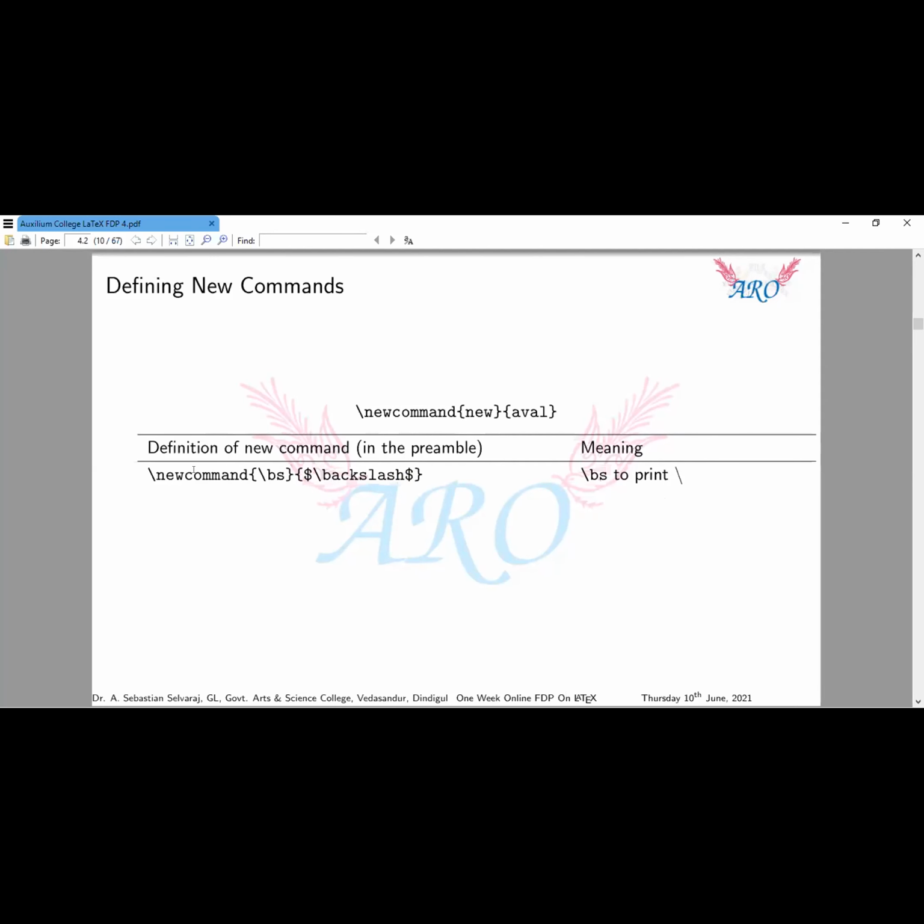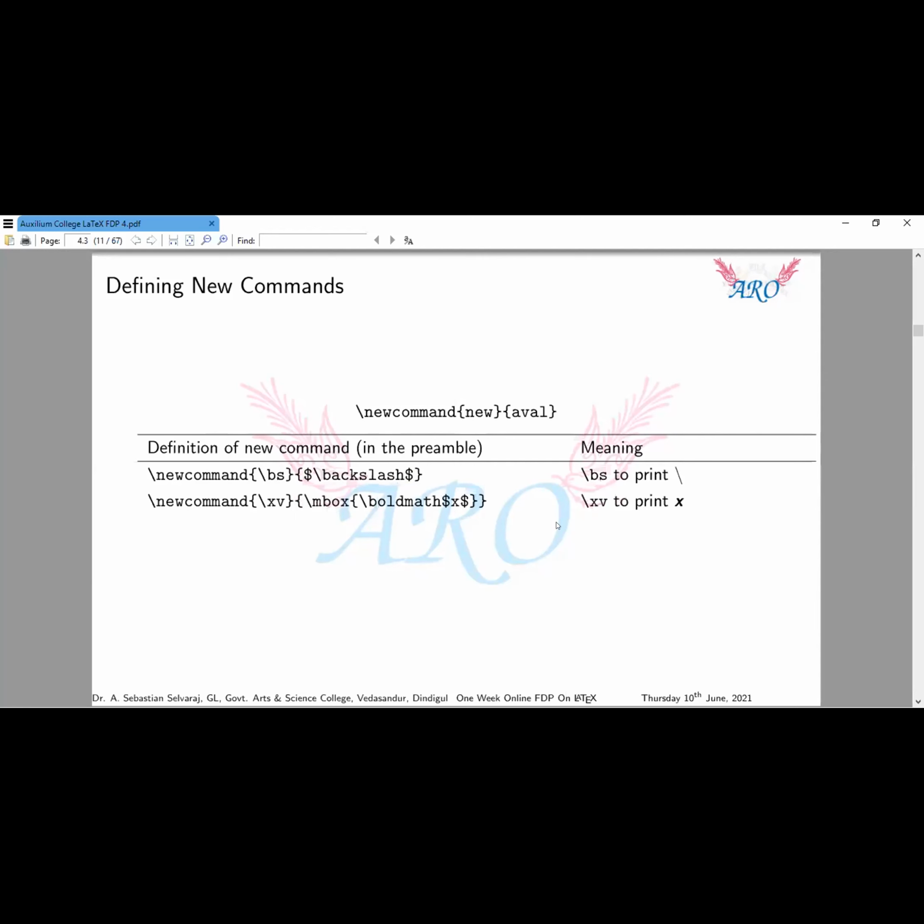So this is my new command. It has two mandatory brackets. For my convenience, I am using backslash bs. This is the available command, the existing one. So this is the process to renew a command. Here bs means backslash; I am defining this for my convenience. Suppose you want some other symbol, for example backslash alpha. You need not type alpha; backslash a is enough. Likewise, we are going to see something more.